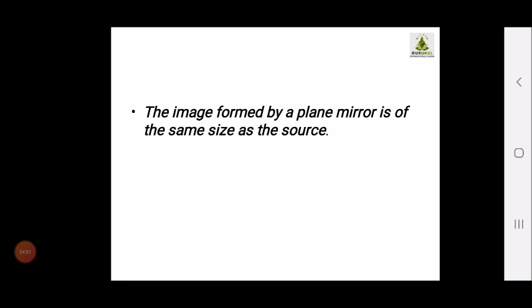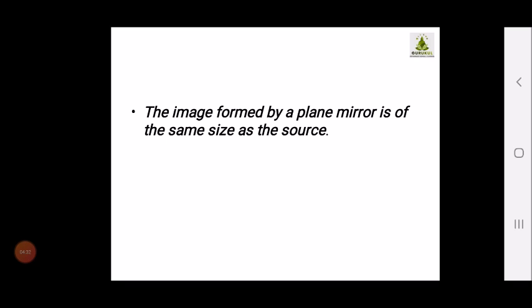Now, children, you should know that if I keep any object in front of the mirror, suppose I keep my compass box in front of the mirror, the image of the compass box will be the same as the original, as long as I am not using a special, different mirror. When we talk about a plane mirror, the image formed by the plane mirror is of the same size as the source.